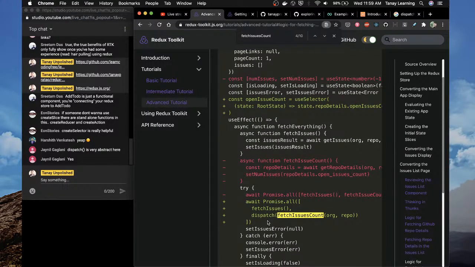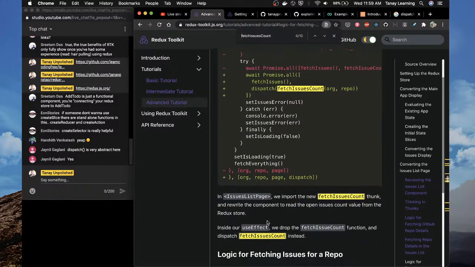So it's basically putting dispatch on fetch issues count. How is this working? Import the new and rewrite the component to read the open issues count value from the Redux store. Inside our use effect, we drop the fetch issues count function, and dispatch fetch issues count instead.